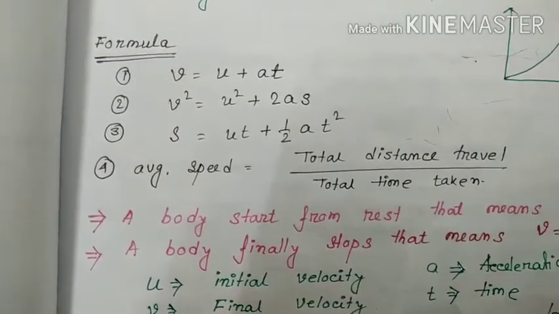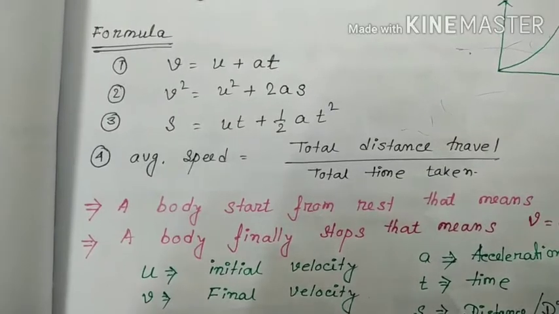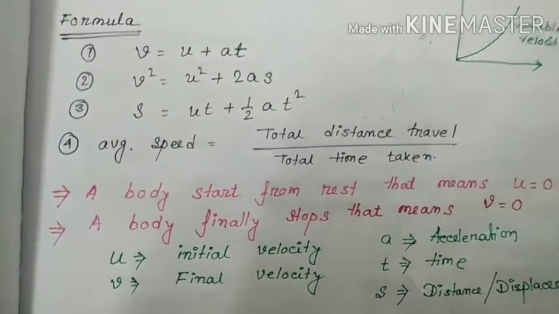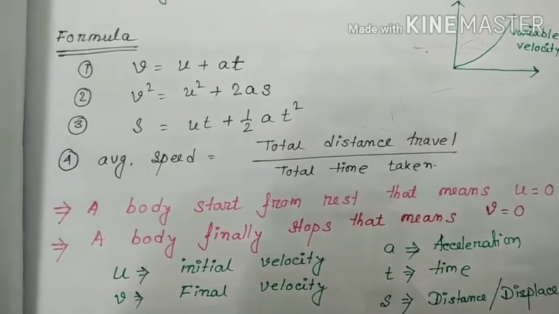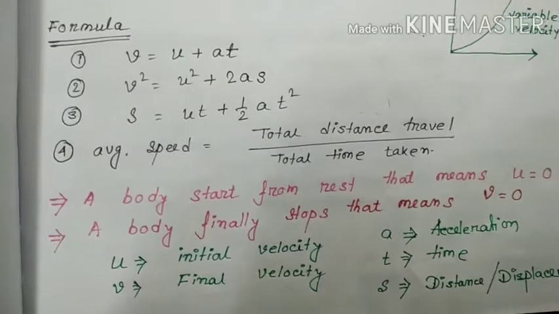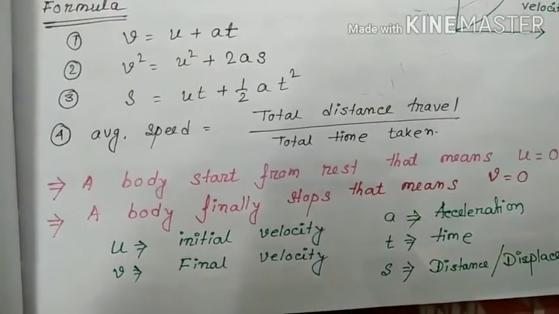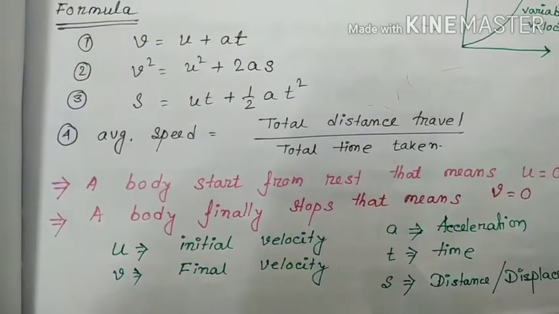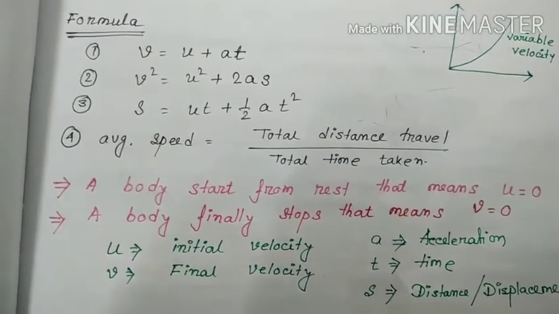Now the formulas. First remember these formulas; I will explain how you get them and what each denotation means. V is equal to u plus at. First of all, u means initial velocity, v means final velocity, a means acceleration, t means time, s means distance or displacement.